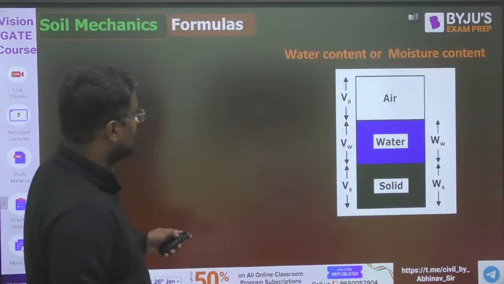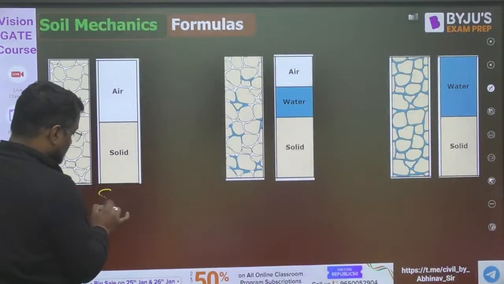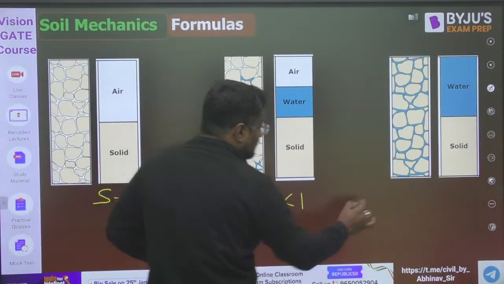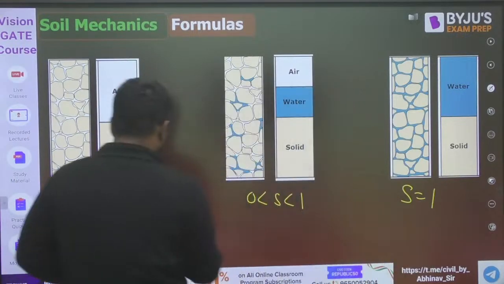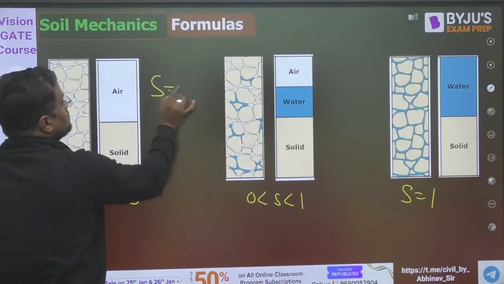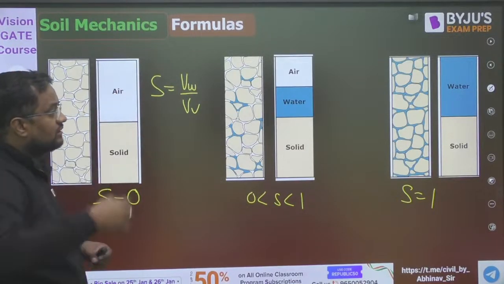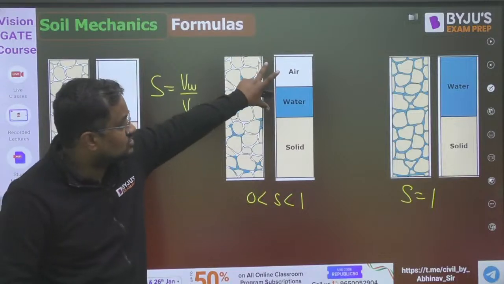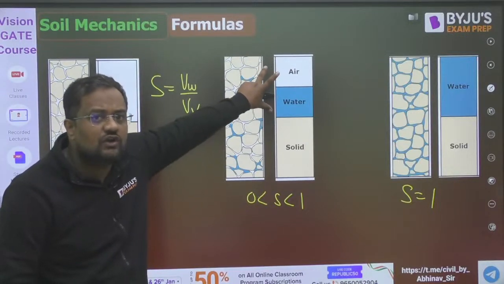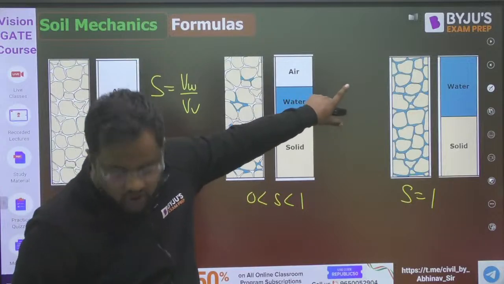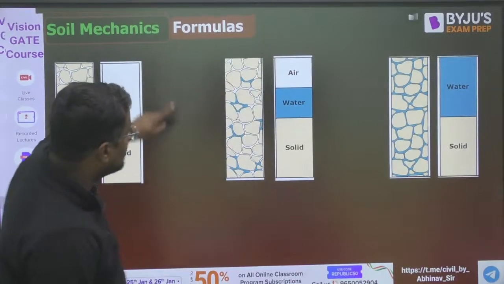Now coming back, tell me the saturation value here. In fact, let me write here. Why waste time? Saturation will be 0. Saturation is volume of water by volume of void, right? So there is no volume of water. Here volume of water is a small part or a fraction of volume of void, so it is 0 to 1, and there all voids are filled with water.